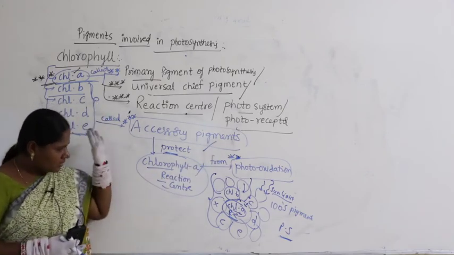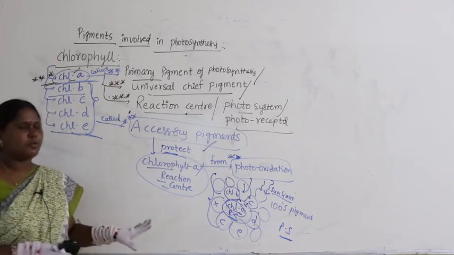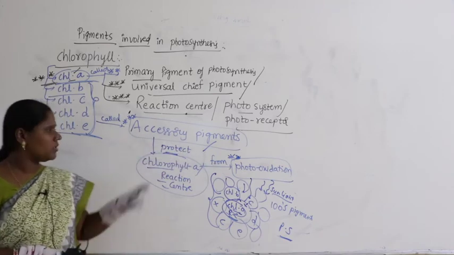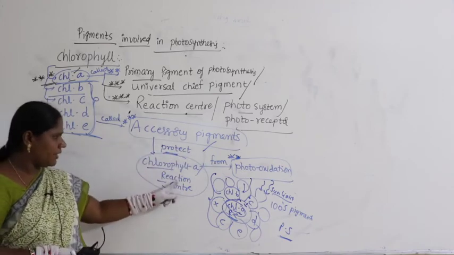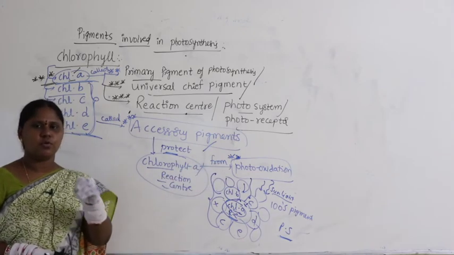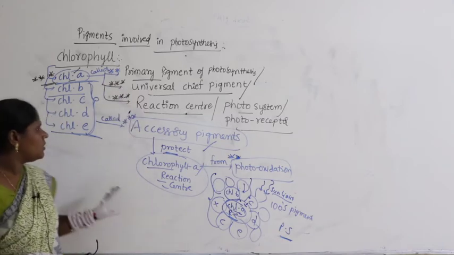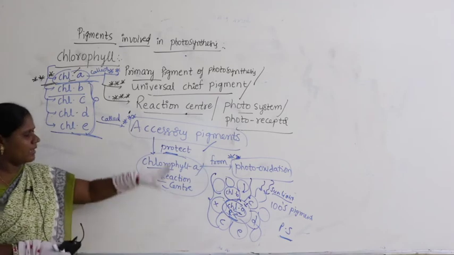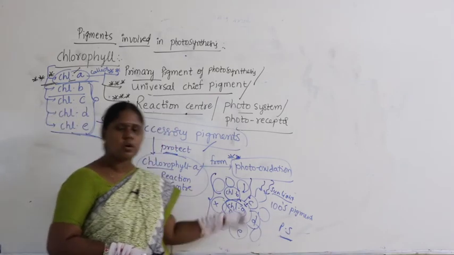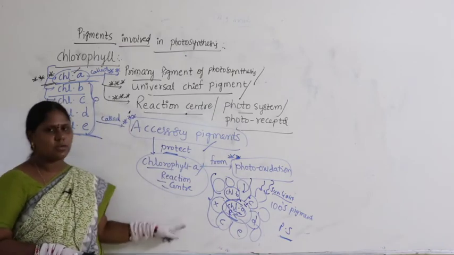Do not worry, I will tell this point once again very clearly at the time of photosystem. Presently you try to understand. B, C, D, E are called accessory pigments. What is their function? They protect chlorophyll A or the reaction center from photooxidation. What is photooxidation? Destruction of chlorophyll A by exposure to maximum sunlight. When we talk about photosystem, we surely need to repeat this point, and at that time you need to recollect the total story.